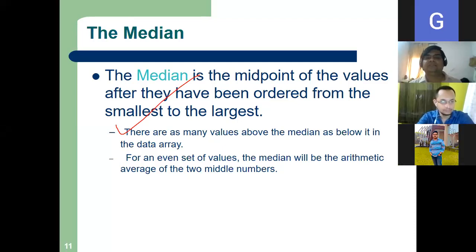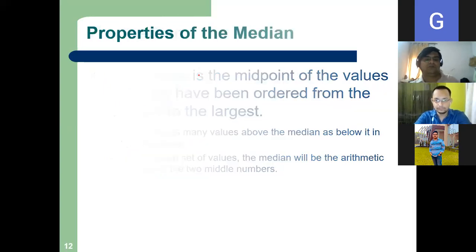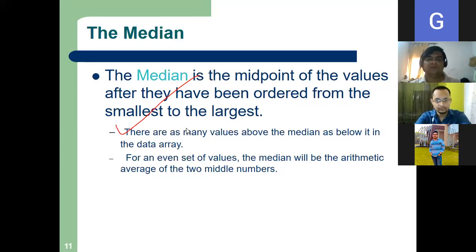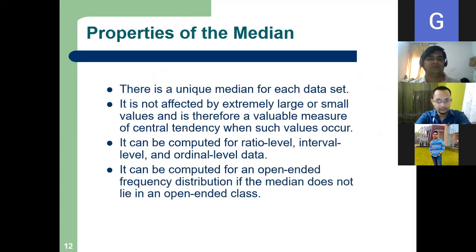Okay. So the median is the midpoint of the values after they have been ordered from the smallest to the largest. This is also important: for an even set, median will be the arithmetic average of the two middle numbers. Let us see one example of median. Okay, let us see the properties first. So there is a unique median for each data set.